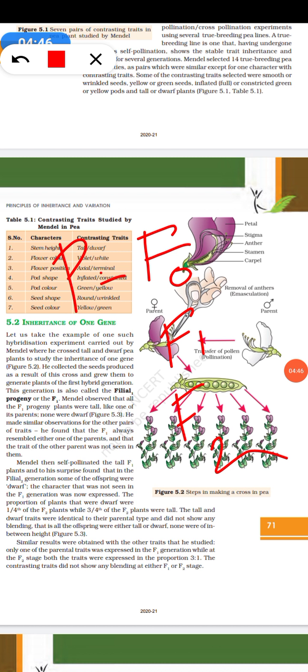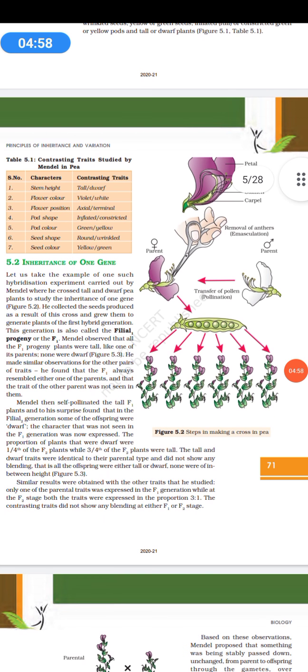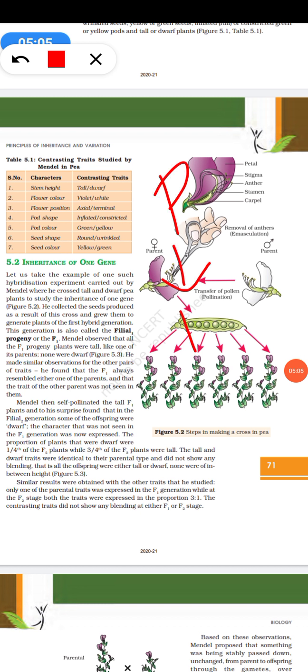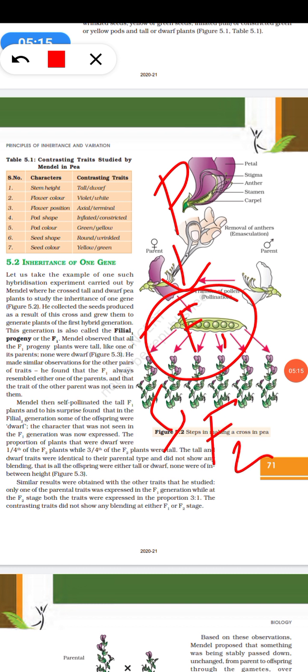It is the result of a cross which grew to generate plants, and that is known as a filial progeny. Mendel took the parent, then formed the F1 progeny, and this F1 progeny was self-pollinated. Then he got the F2 progeny.